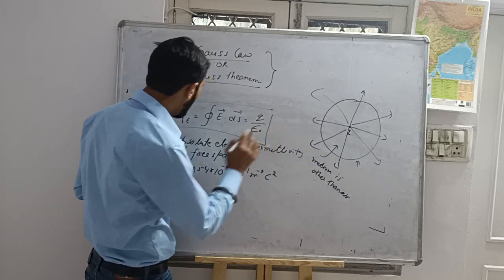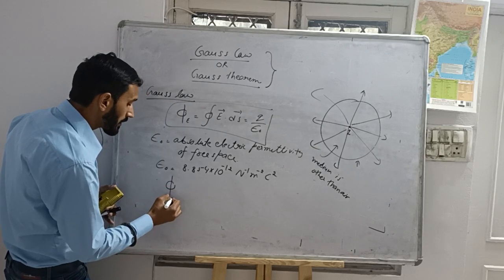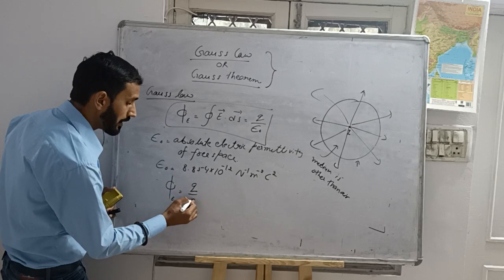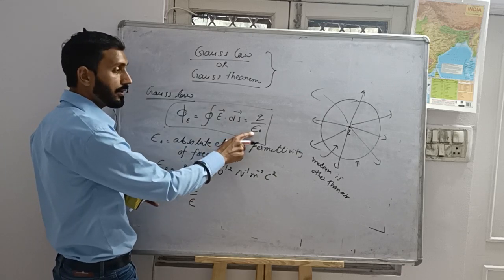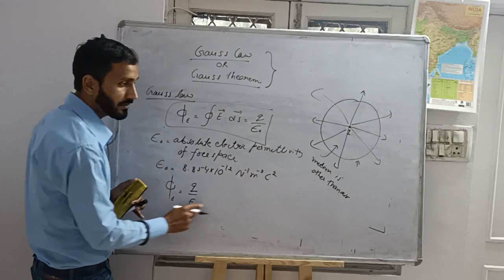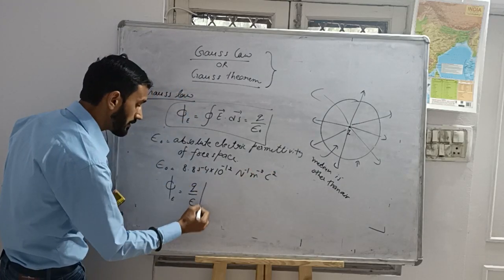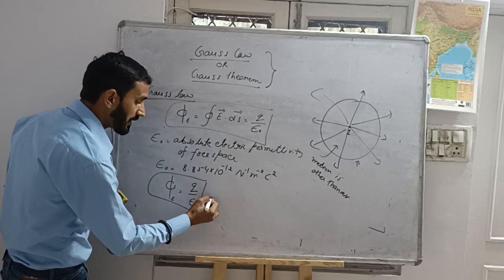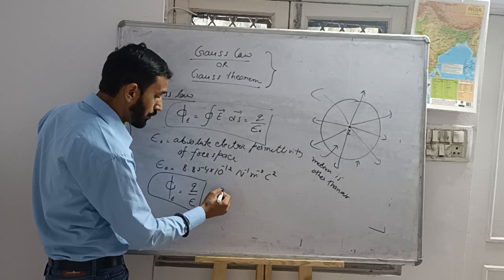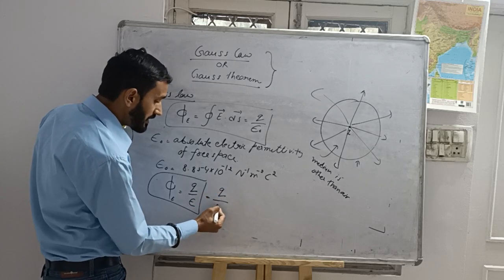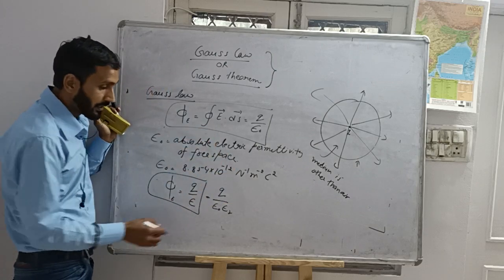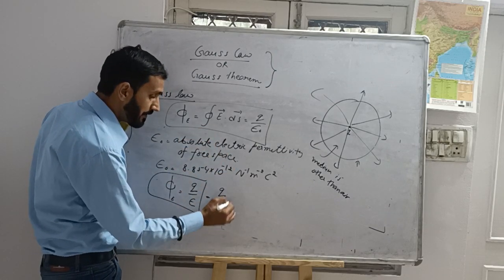If the medium is other than air, then electric flux will be equal to Q by epsilon. This is the permittivity of air if the medium is air. This is the permittivity of the medium if the medium is other than air. Next, we can further formulate this in this way. Epsilon is the product of epsilon naught and epsilon r. This is the relative electric permittivity.